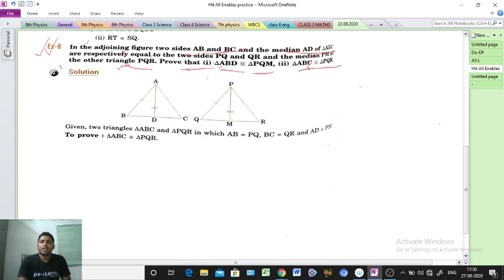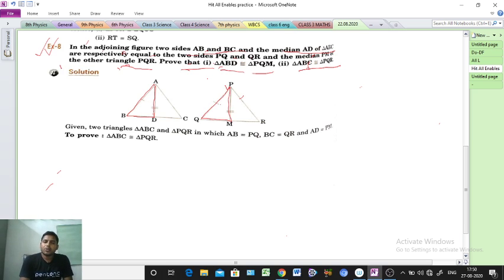We have to prove two triangles are congruent. First of all we have to prove triangle ABD and triangle PQM are congruent.